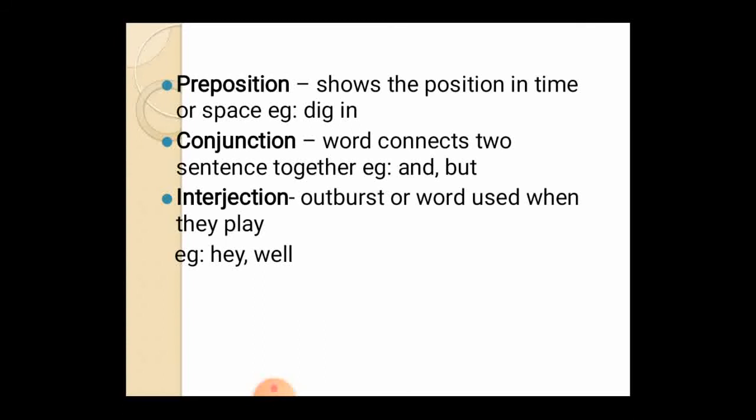Conjunction refers to sentences. When two sentences are connected by a word, it is called a conjunction. "Ram is a good boy." "He sings well." These are two sentences. The connector can be used: "Ram is a good boy and he sings well." So it forms two sentences as one using the conjunction.